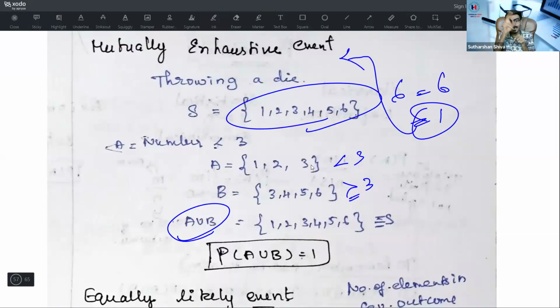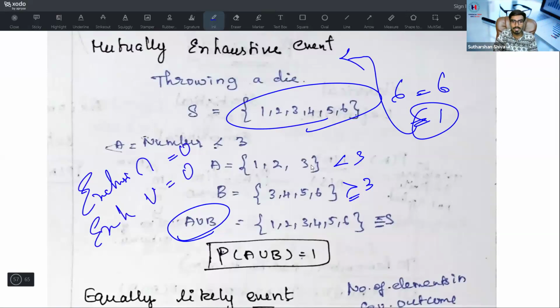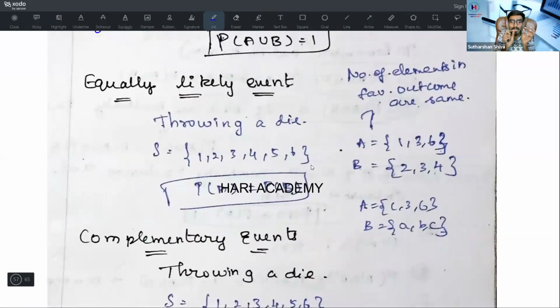Exclusive means intersection, answer 0. Exhaustive means union, answer is 1. Okay, next step. Equally likely event.